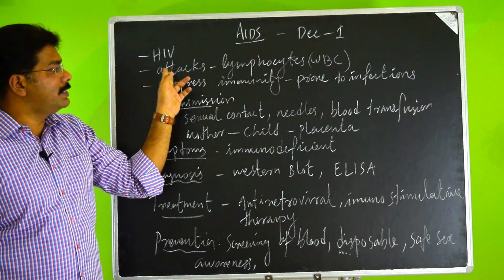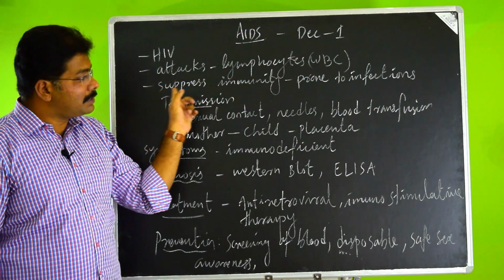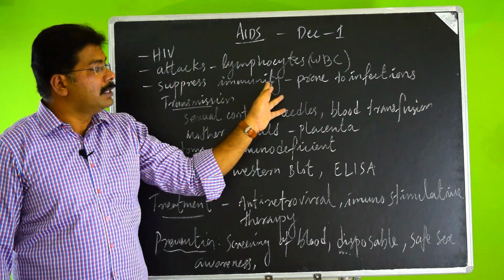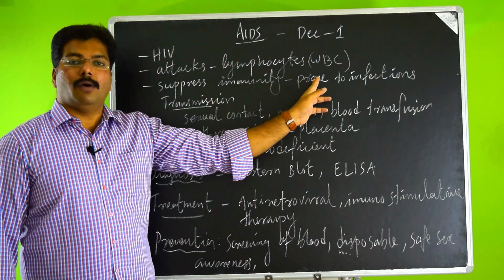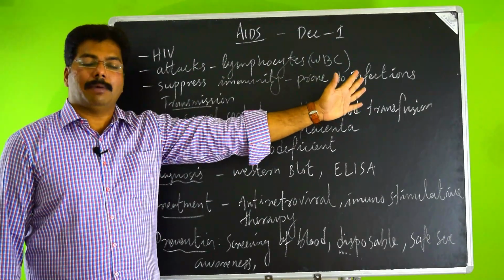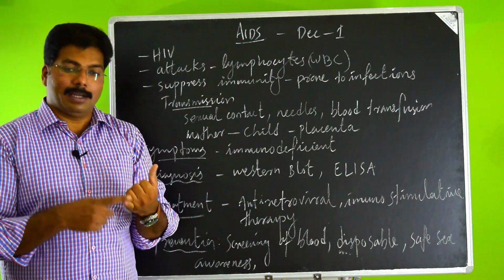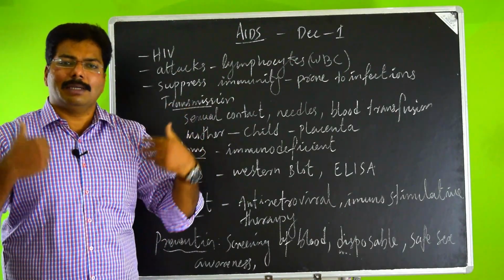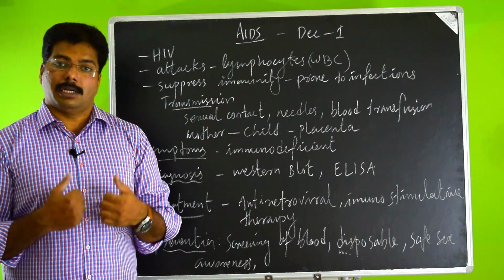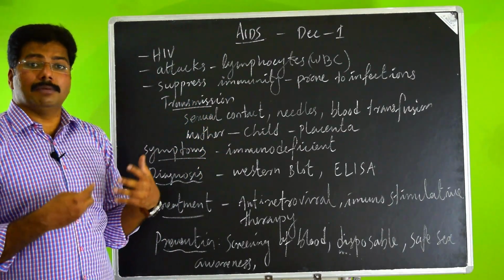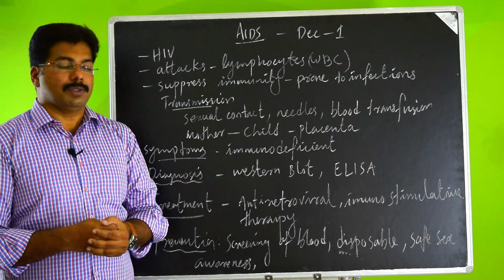Once we lose these WBCs and the entire immunity is suppressed, what will happen? We are prone to all types of infections. You can imagine there is no immunity. That means all the viral, fungal, bacterial, all types of infections can occur inside our body, some of them very dangerous also.